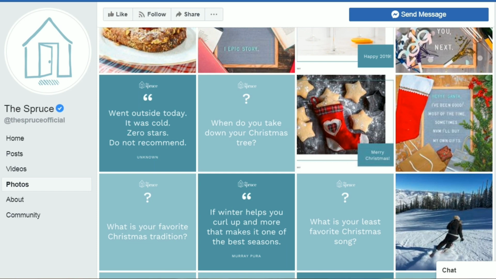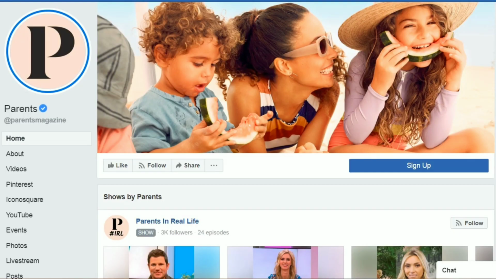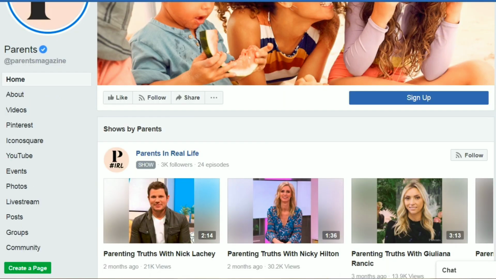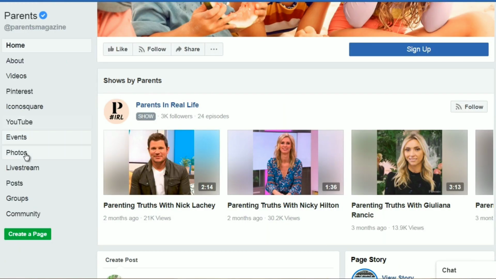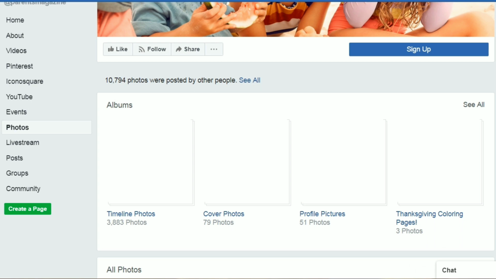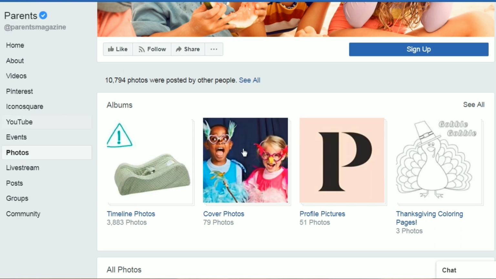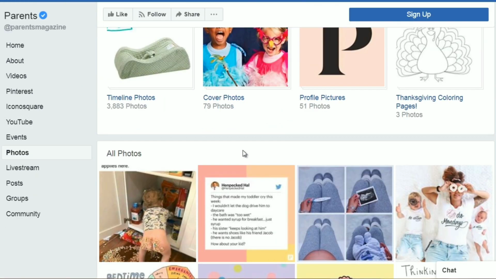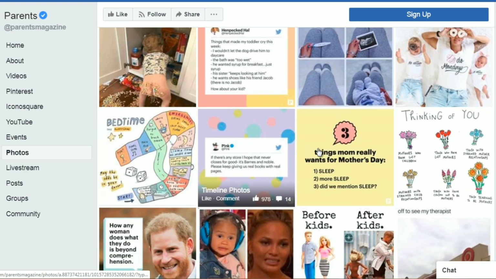So let's go to another page. This one's called Parents. So this gives us an idea that the people that we're targeting, we saw that earlier, it was 88% women. Maybe many of them are mothers. So we want to go down and click on photos again, and scroll down further. We can see a lot of images with quotes. That's great.